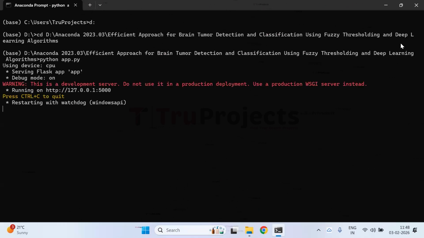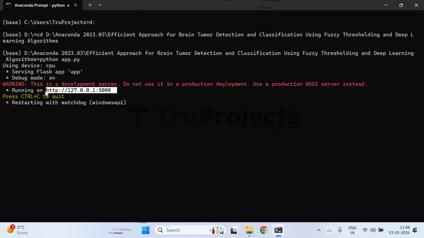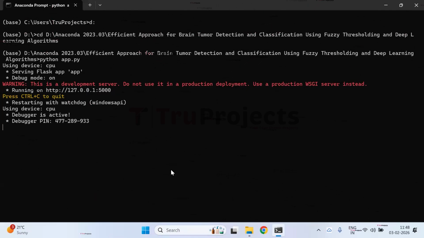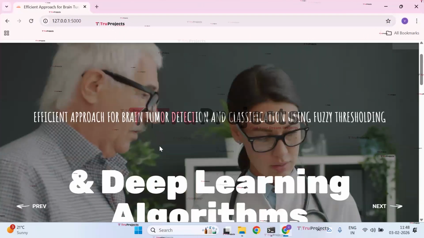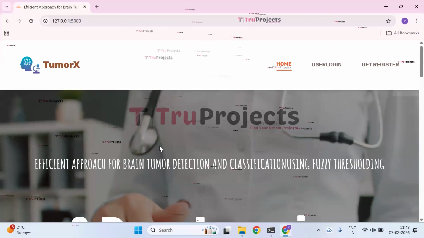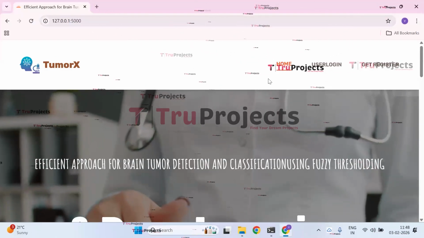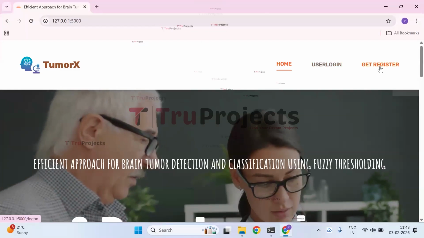After running the app.py file, the Flask framework will host the application locally at the default address with the port number of 5000. Copy the local link provided by the framework and paste it in any web browser. I prefer Chrome. The home page of the project should now be displayed in the browser. This is a front-end built using Flask framework. In this page, we have home button, user login button, and get register button.